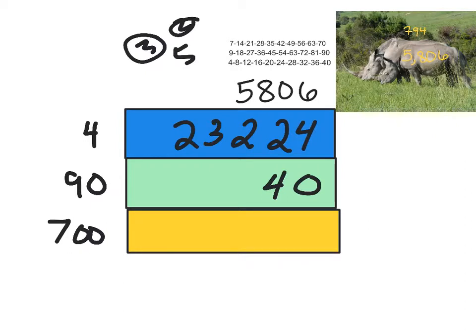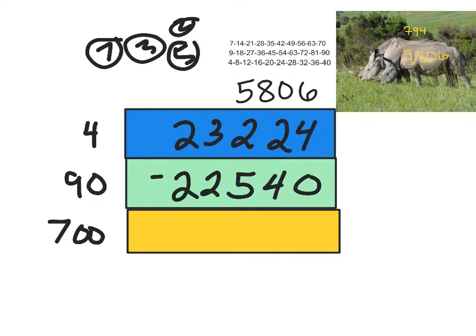And now, watch this, it's pretty cool. 9 times 0 is 0, plus 5 will give me 5 right here. So I'll drop that 5 right there and circle it. And now I'm moving on. 9 times 8, 1, 2, 3, 4, 5, 6, 7, and 8 is going to give me 72. I'll drop the 2 and carry the 7. And now, 9 times 5. 1, 2, 3, 4, and 5 gives me 45. But I've got to add this 7 in. And that is going to give me 52. I'll drop the 2 and the 5.